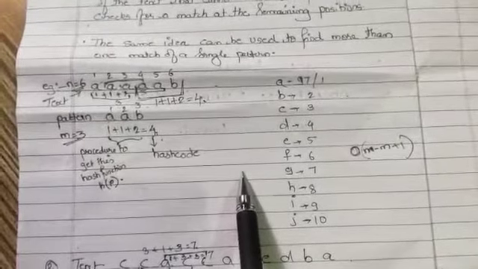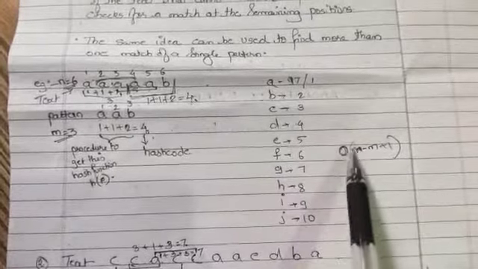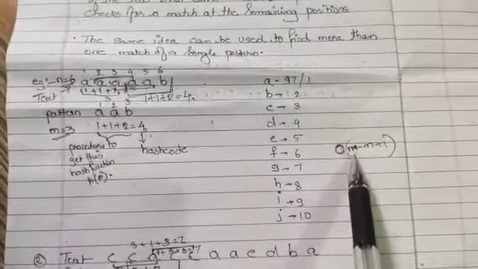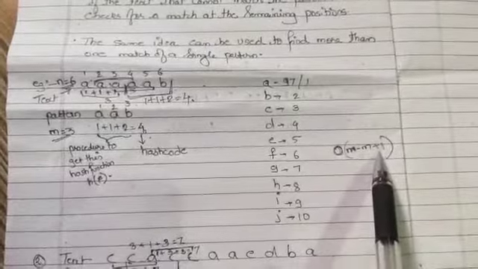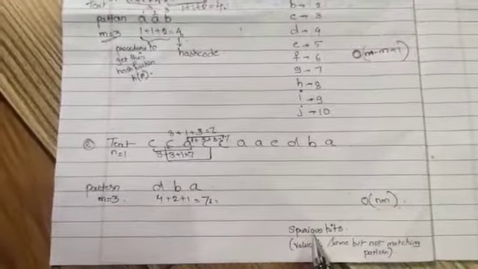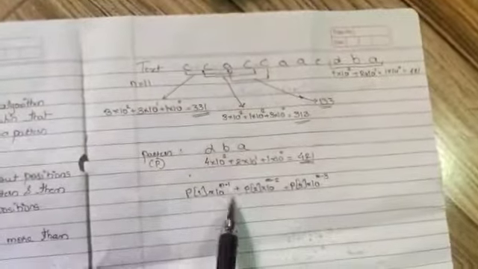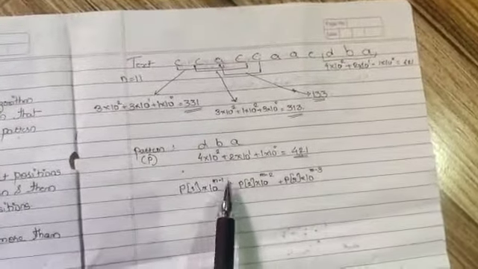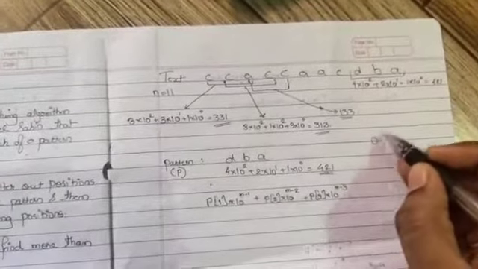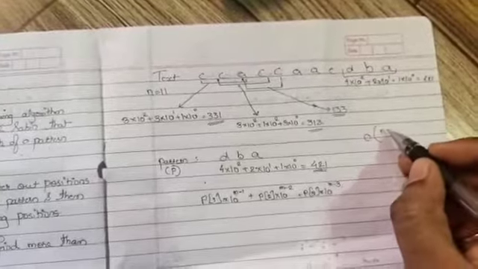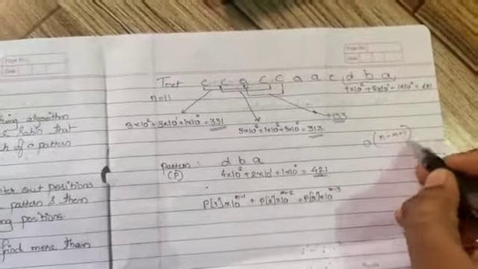In this example the spurious hit is not there, so the time complexity is big O of n minus m plus 1. As the spurious hits increase, more time is required to execute. That's why Rabin Karp suggested the hash concept with the help of the base. The time complexity is big O of n minus m plus 1. This is the problem solved with the help of Rabin Karp.